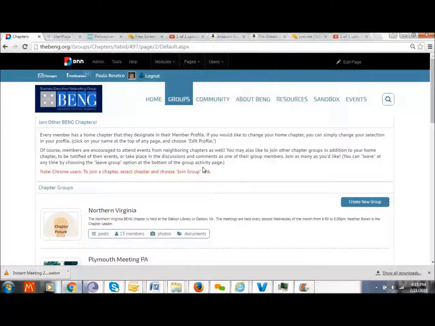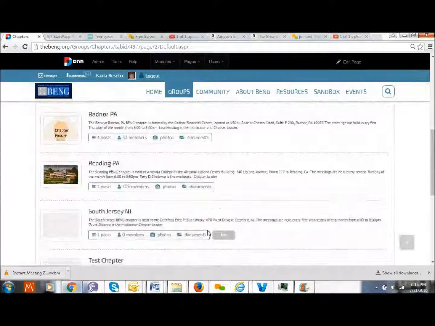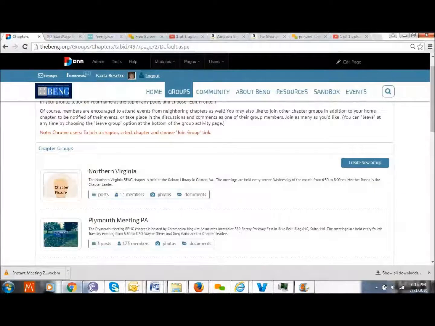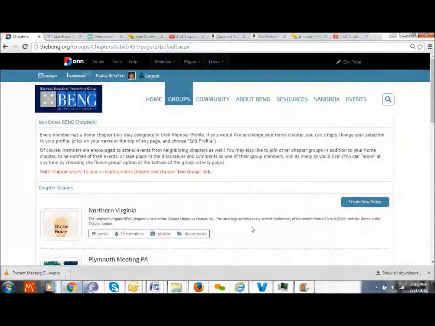Previously, in the old website, you were getting emails from pretty much all chapter leaders and all events, all meetings. In order to reduce the amount of emails you're getting, you're going to join the chapters you have an interest in, and then you will only get correspondence from those chapters because you joined them. So if you join Northern Virginia and Alexandria is also close to you, feel free to join Alexandria too, and you will get that information.